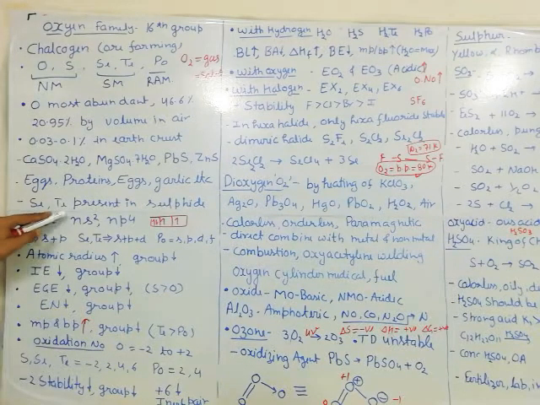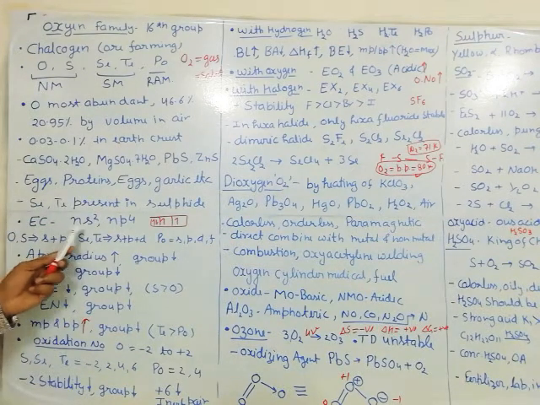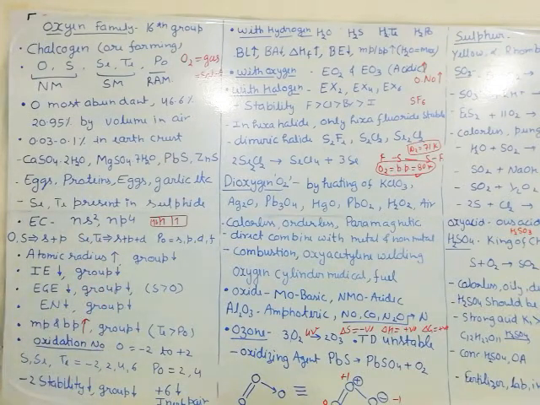Selenium and tellurium are present in sulfide ores. Whenever we have sulfide ores, a small amount of selenium and tellurium is also present. The electronic configuration is ns2 np4. They have 4 electrons in the p. If we remove 1 electron from the p, it becomes more stable. So that's why their ionization energy is comparatively less compared to the nitrogen family.